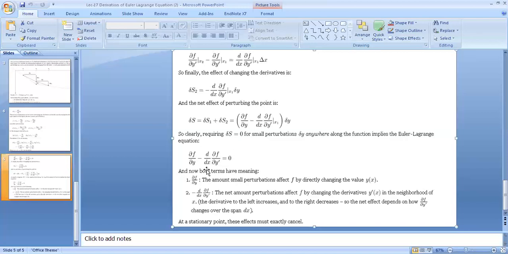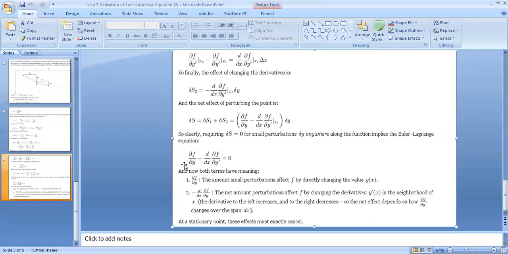And this is the standard Euler-Lagrange equation, and this can be said to be representing the equation of motion of any dynamic system.